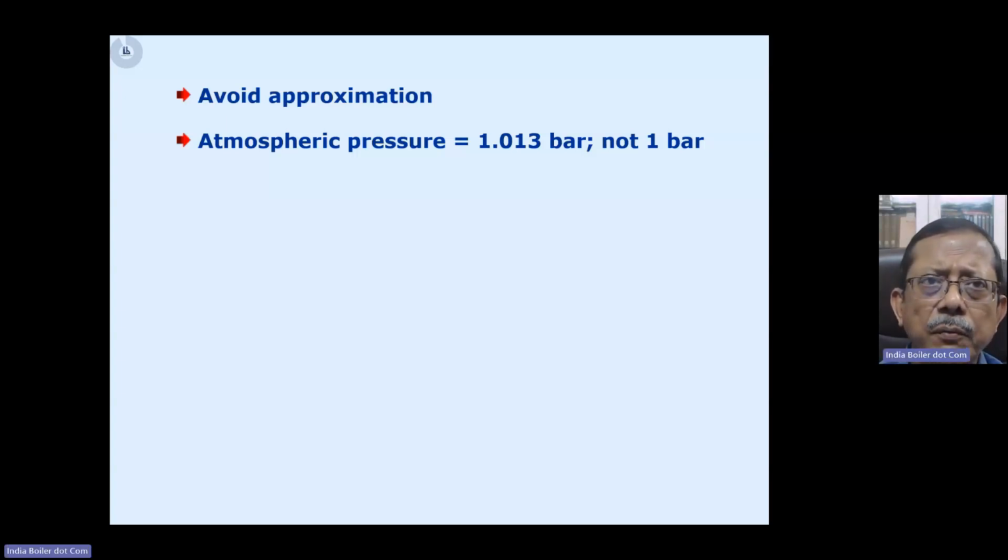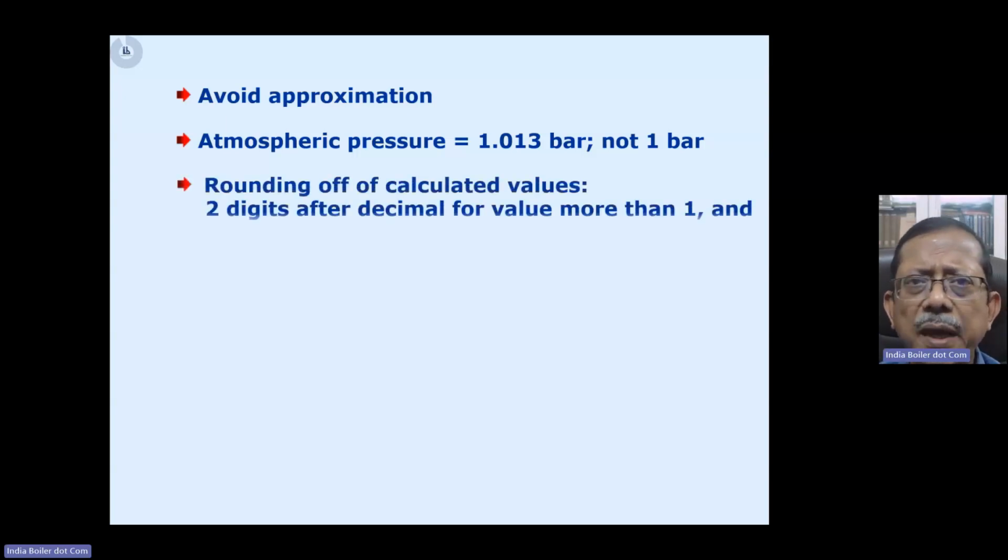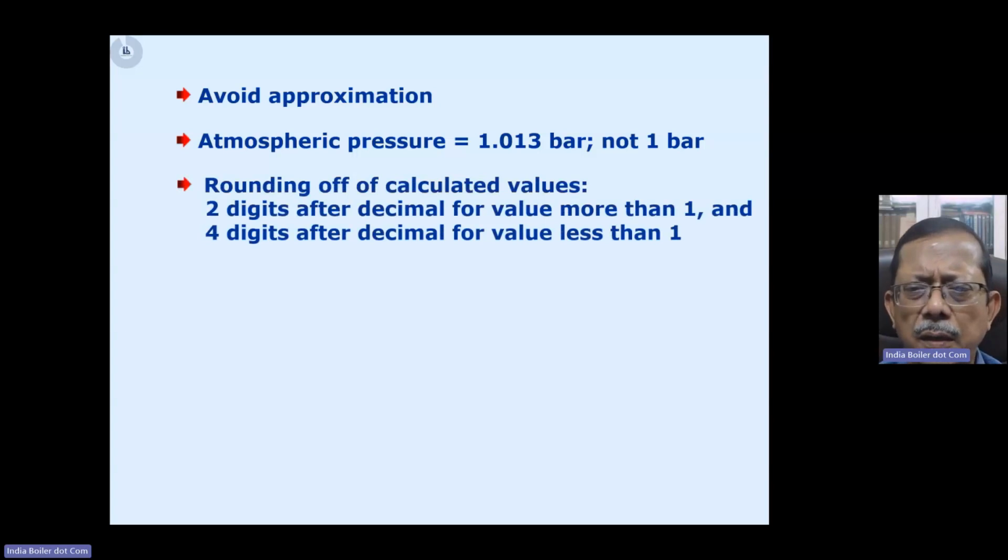Now, when you round off a value, suppose you calculate something and you get a value of something point something something something. Naturally, you need to round off. So when you round off, follow a particular standard. If the value is more than one, then you round off after 2 digits after the decimal.